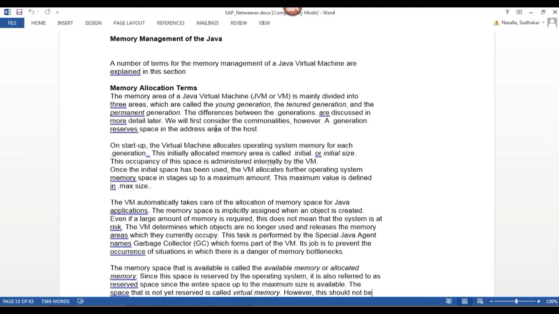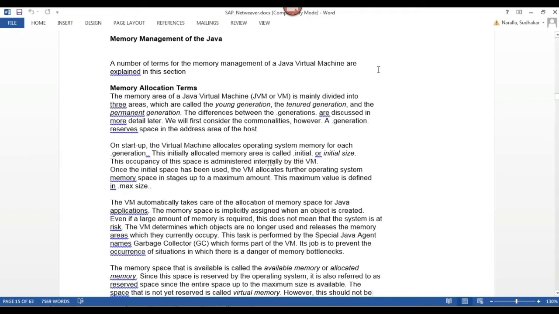Once the memory has been released, you can use it for another waiting Java program. Got it? This is the cycle, the procedure of my JVM parameter allocations.